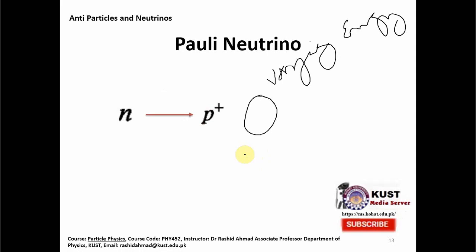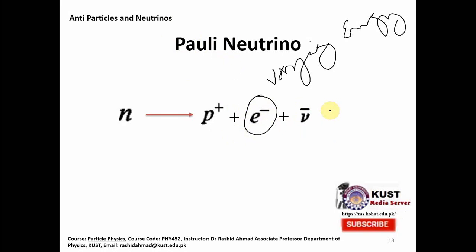That was the problem. And this problem was so severe that at the time people like Bohr even postulated that probably the energy is not conserved and the missing energy is actually destroyed. But Pauli, a famous physicist at that time, was such a strong believer in the law of conservation of energy that he stated that it is not actually possible that energy is not conserved, but rather this extra energy is taken by another particle known as the neutrino. Here you see the bar over it, it is actually an anti-neutrino.